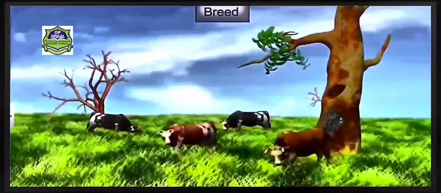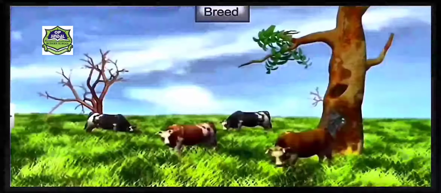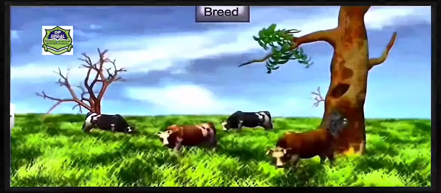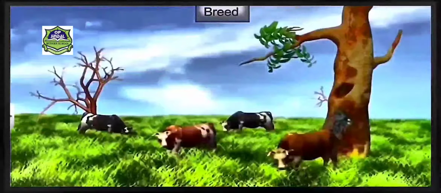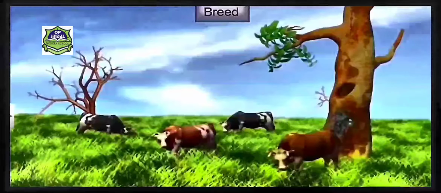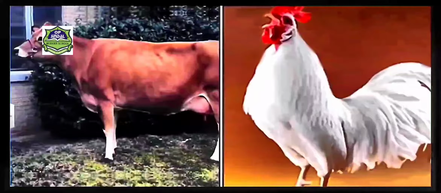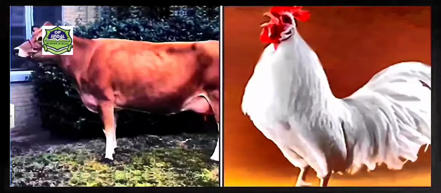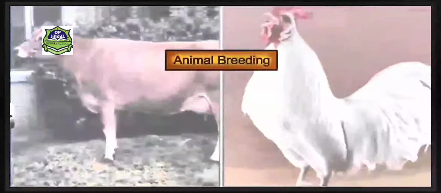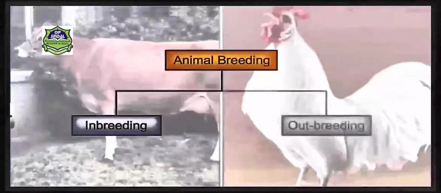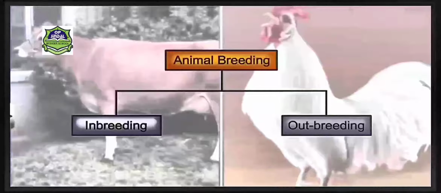A breed is a group of animals having a common ancestor, or we can say these animals are related by their descent. All these animal breeding techniques we'll be studying. On the left you can see a Jersey, a breed of cow, and on the right it is Leghorn, a breed of hen. Animal breeding can be divided into two main groups, inbreeding and outbreeding.